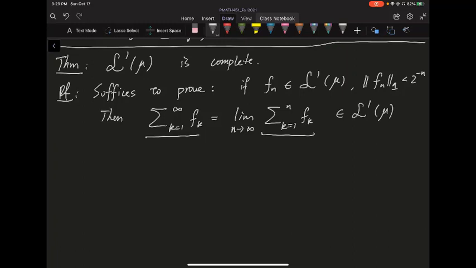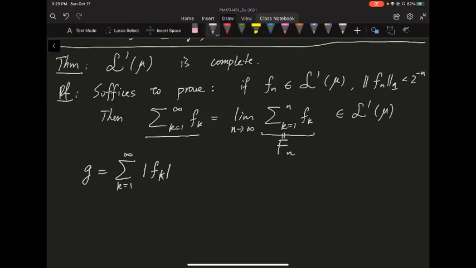First of all, I want to invoke the Lebesgue dominated convergence theorem, so I need to find something that bounds each one of these partial sums. So let's give the partial sum some name. Let's call it big Fn. This is the nth partial sum. We know they're coming from L1 of mu. And what's the common upper bound of these Fn? Well, you can just take a guess. You let G be equal to the summation of all the absolute values of Fk, so k going from 1 to infinity.